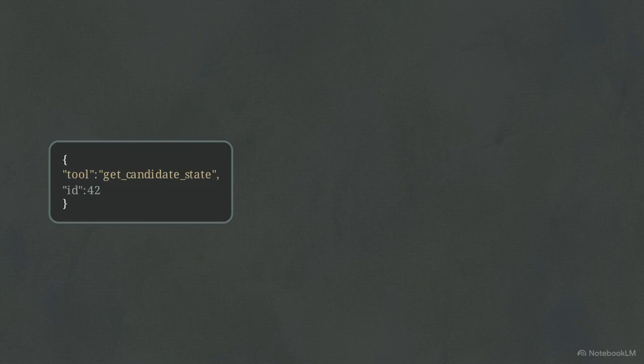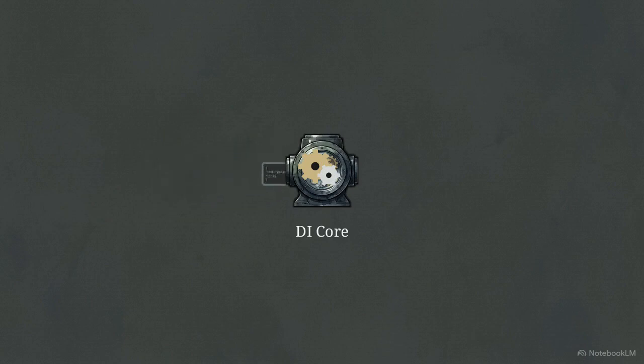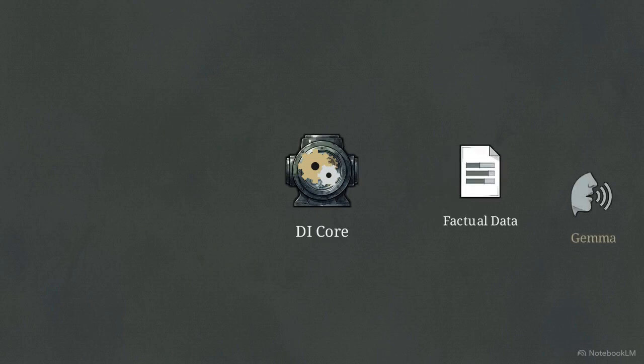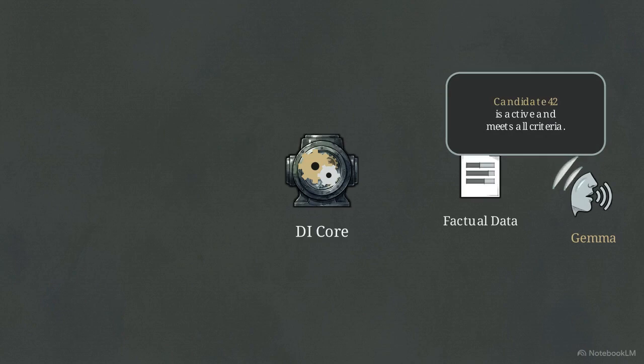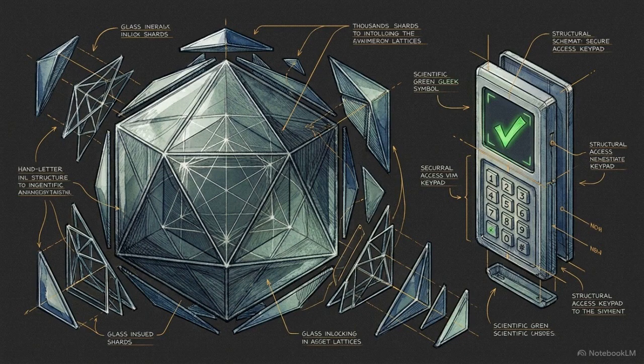The model parses the request and generates structured JSON, defining the exact tool name and parameters required for execution. The generative process concludes once the schema is generated. The deterministic DI core receives the JSON payload, executes the specific scientific function, and returns the factual data. Gemma is re-engaged only at the end to explain these factual results in bounded natural language. This creates a strictly mechanical routing interface into safe, deterministic scientific services.